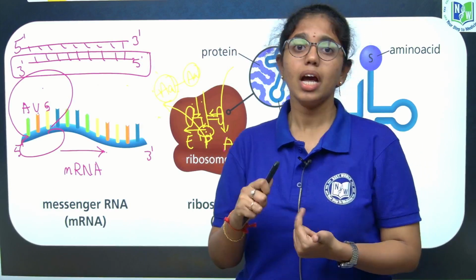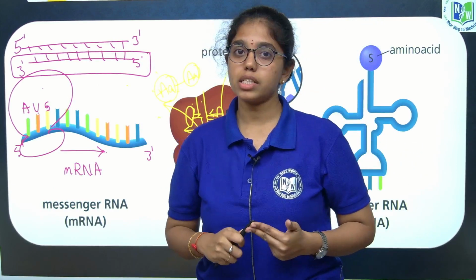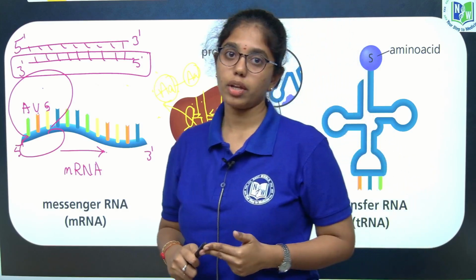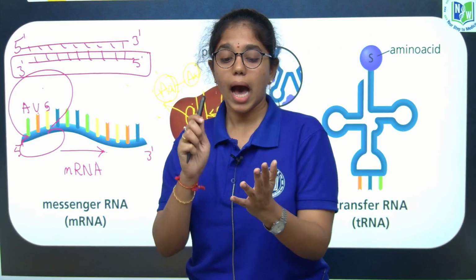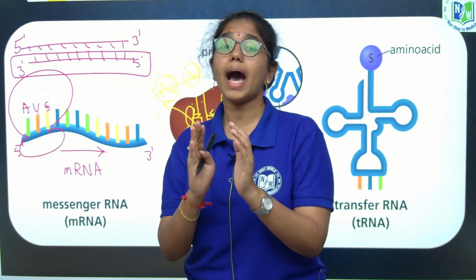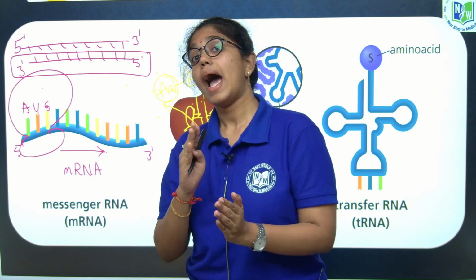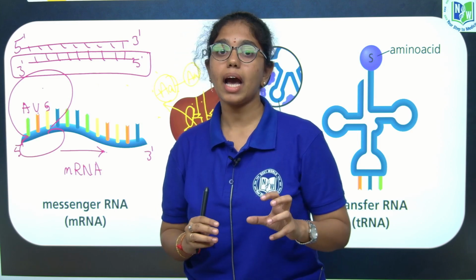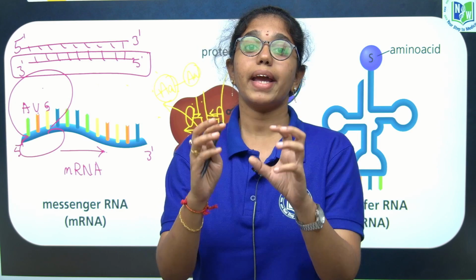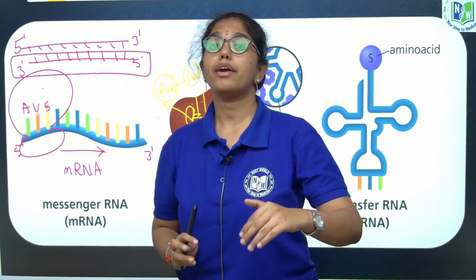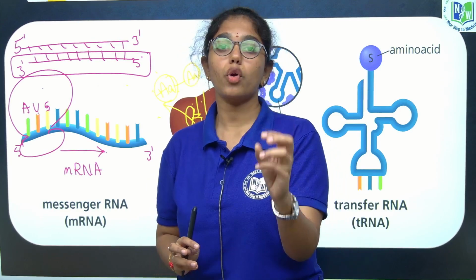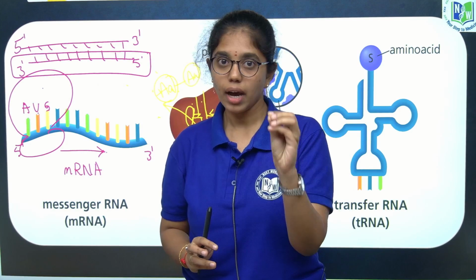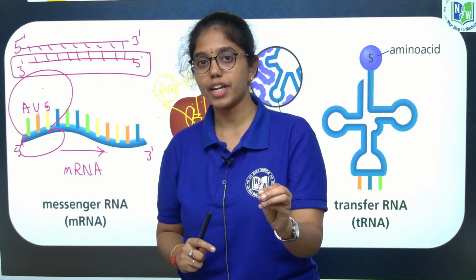Tomorrow we will discuss in detail about replication, transcription and translation. Clear, from molecular basis of inheritance. As of today we have learnt about RNA in the RNA world, why RNA is the first genetic material, and currently why DNA is where genetic material is stored, why RNA is unstable, and what are the different types of RNA and the most focused points of different types of RNA. This all we have learnt today. Thank you.